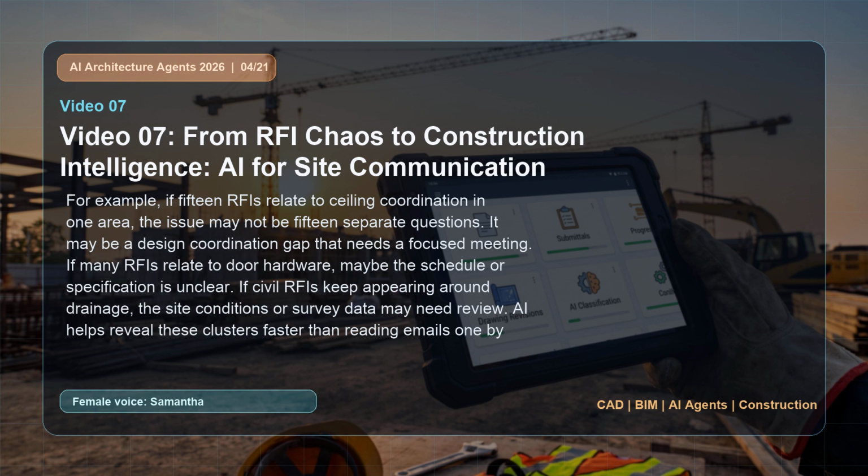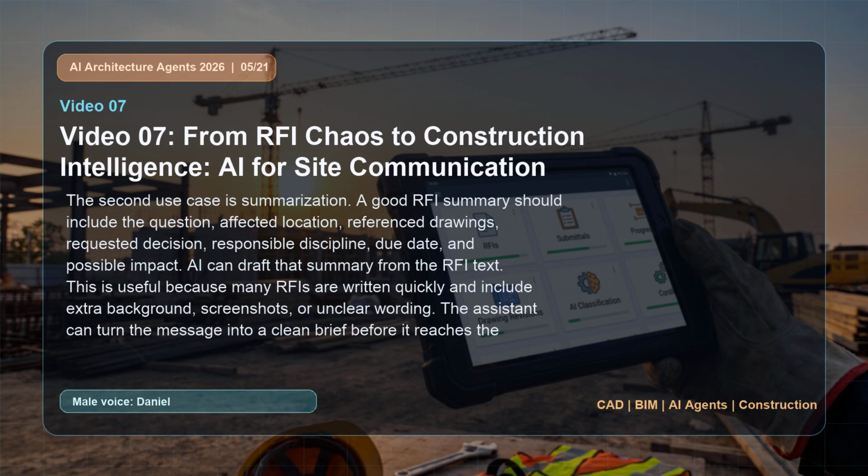If many RFIs relate to door hardware, maybe the schedule or specification is unclear. If civil RFIs keep appearing around drainage, the site conditions or survey data may need review. AI helps reveal these clusters faster than reading emails one by one. The second use case is summarization. A good RFI summary should include the question, affected location, referenced drawings, requested decision, responsible discipline, due date, and possible